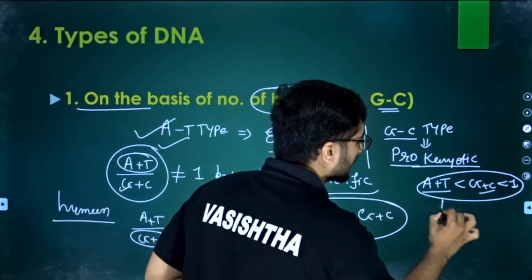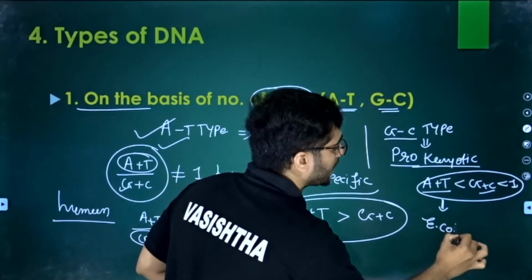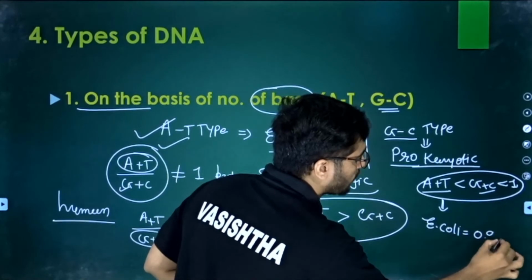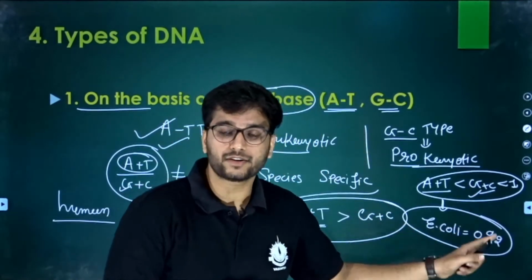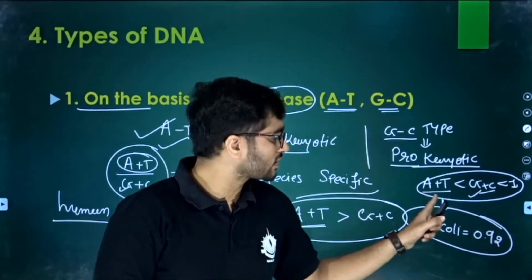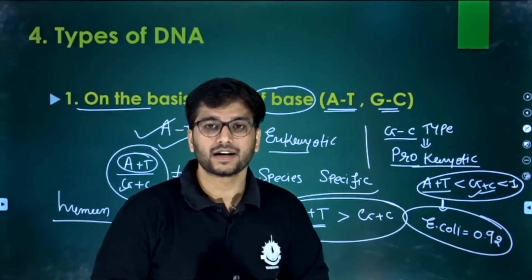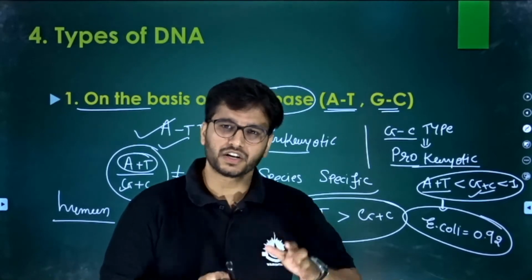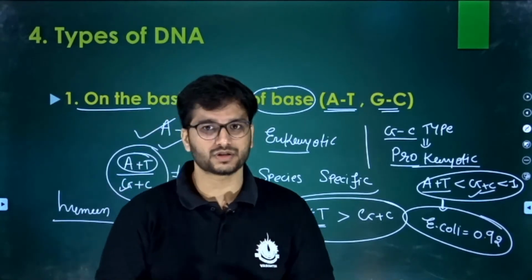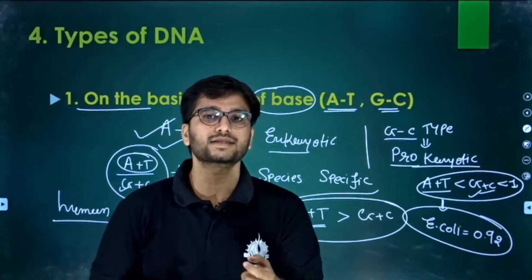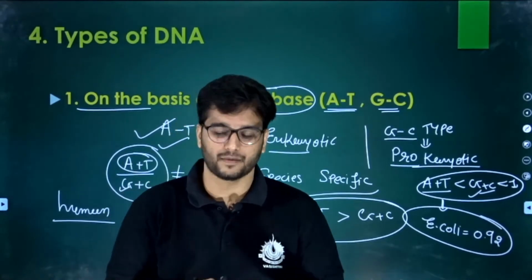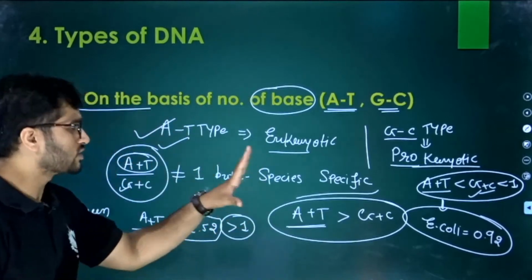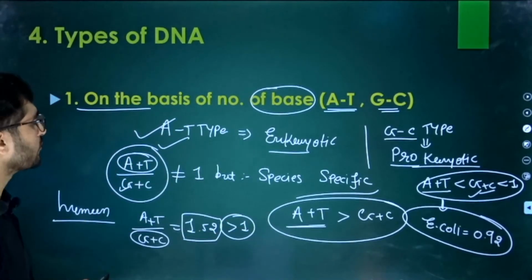Like in E. coli. In E. coli bacteria, the value is 0.92. That indicates that the guanine and cytosine percentage is much more than the adenine and thymine. Clear? So that is a GC type DNA. It should be new for you, but it is important for the sole understanding of genetics, because without this you cannot understand genetics at all. Okay, so this is the idea about the first basis.